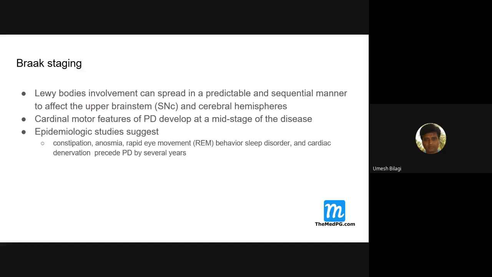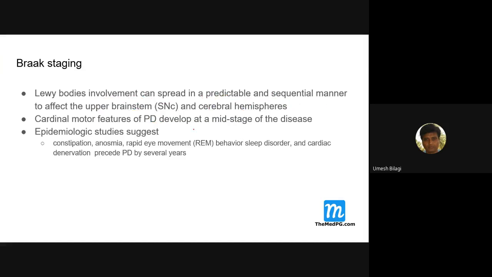Now, Lewy body involvement can spread in a predictable fashion. It may involve the upper brainstem first, then it can evolve up into the cerebral hemisphere. So the Parkinson's disease patient is somewhere in between, at the upper brainstem, that is the substantia nigra, and then dementia.